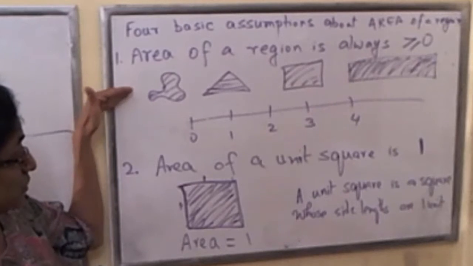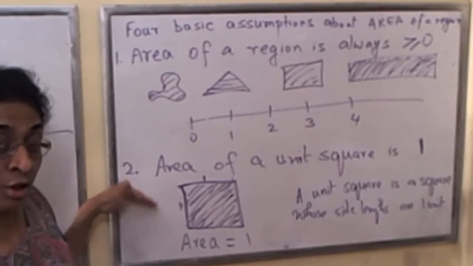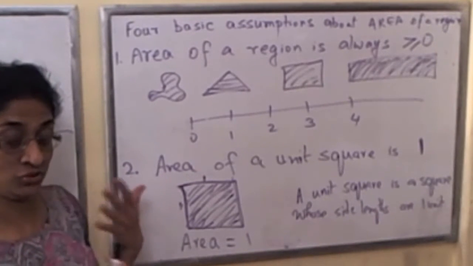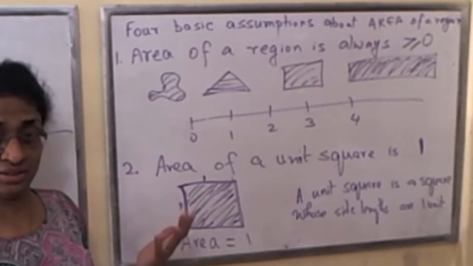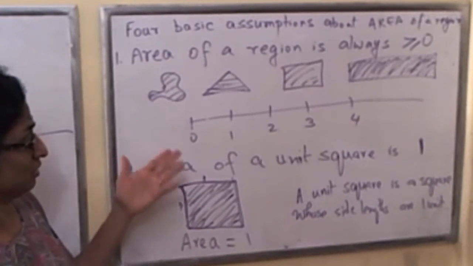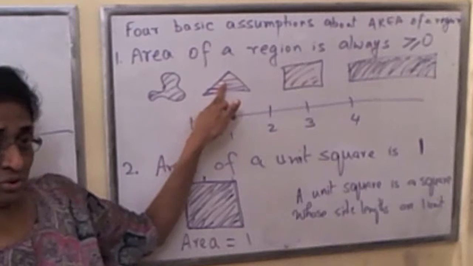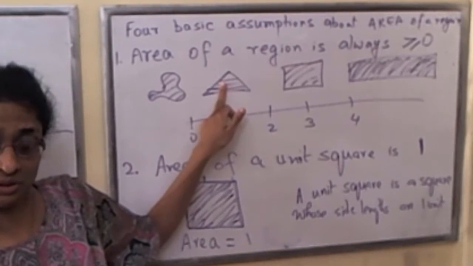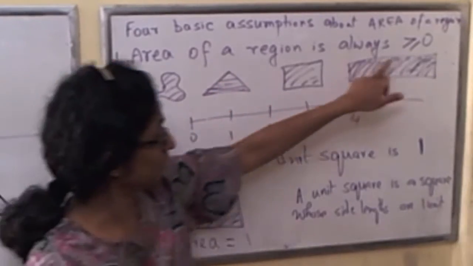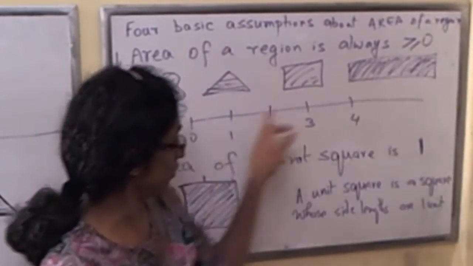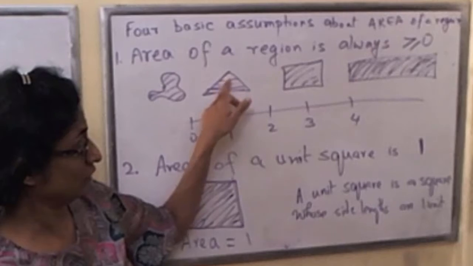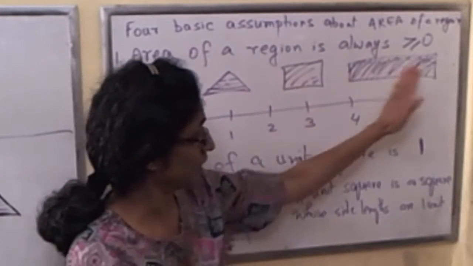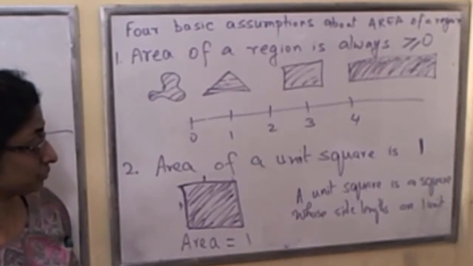So keep these 2 assumptions in mind. Go over them carefully so they just come to you naturally, and they make complete sense that, to every region we would want to associate a number, we want to call it area, and we want that number to be a number that's greater than or equal to 0. So we want to associate to every region some point on the right hand side of 0.